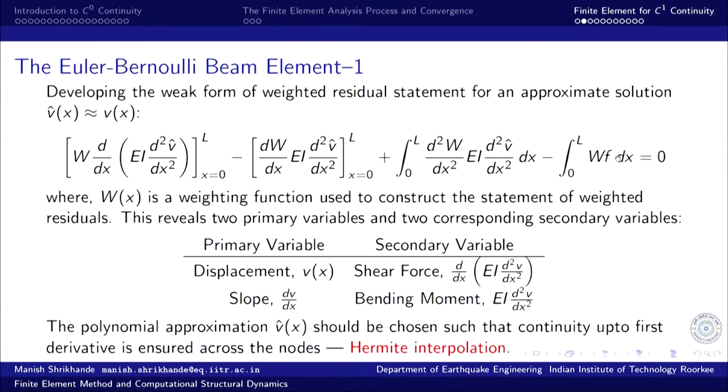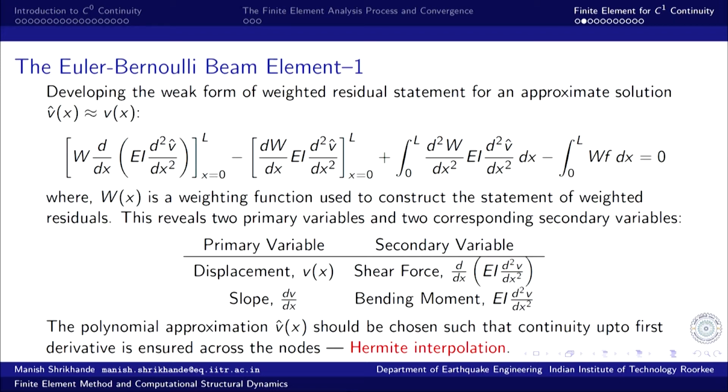So, both of these boundary terms are always work quantities, and this is WF. If I am interpreting W as a virtual displacement, this is again the virtual work done by the external force in moving through virtual displacements, and this is the internal strain energy stored.